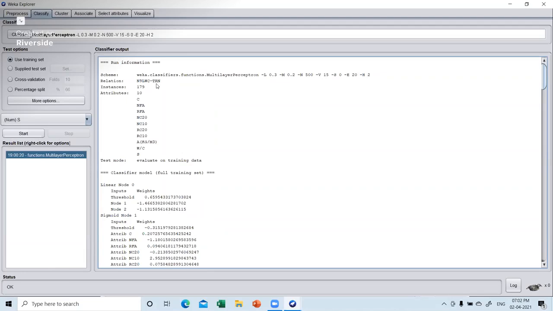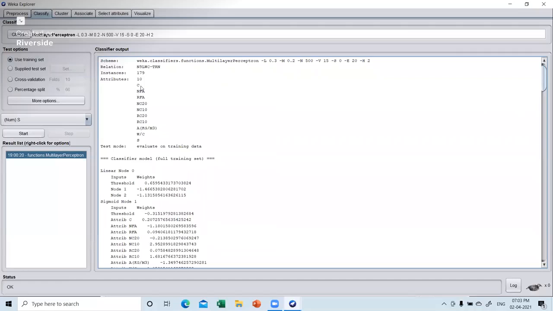That is a training data set. How many instances did I have? 179. That is how much data I had. 179, and there are 10 attributes, the 10 parameters which we popularly call. Out of which 9 are my input parameters, and S, the 10th parameter, is my output.